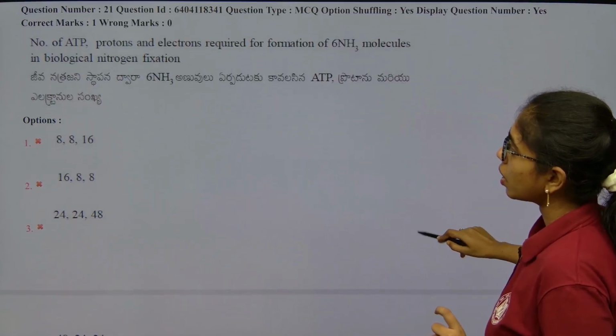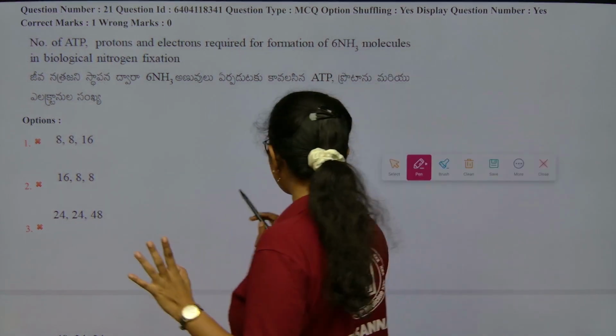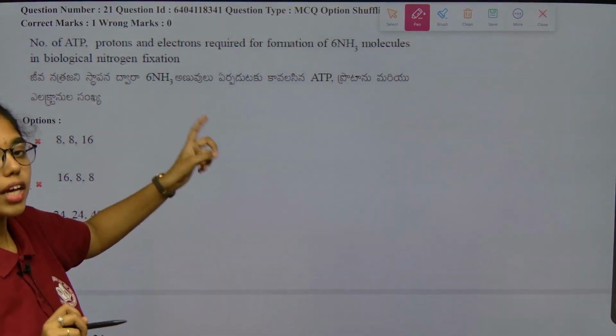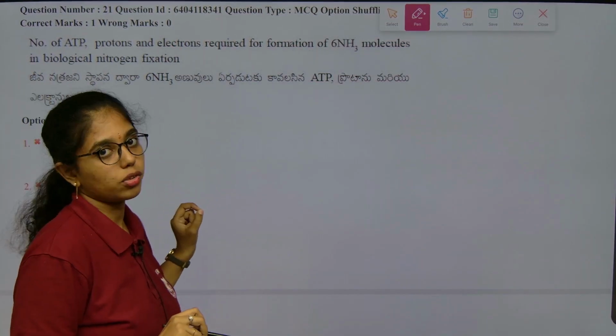Next. This is from nitrogen fixation, from the chapter mineral nutrition. Look into it carefully. To answer this question, you have to be aware of the last formula given for nitrogen fixation.